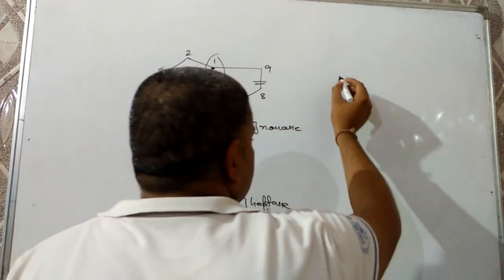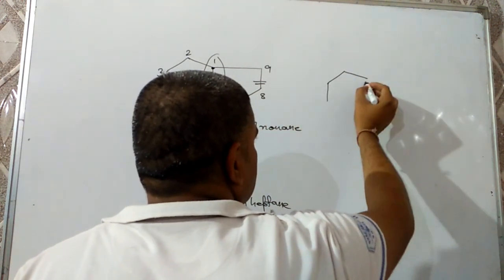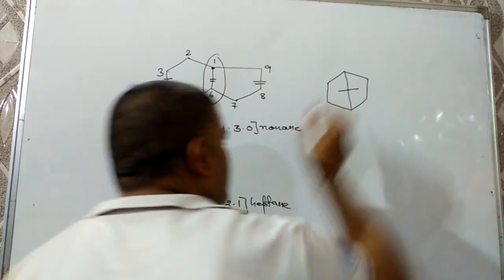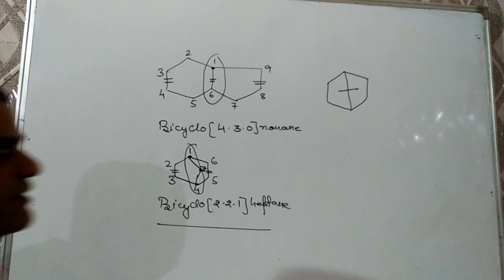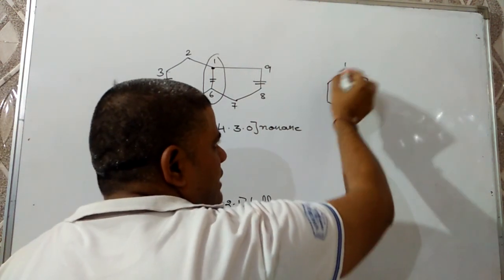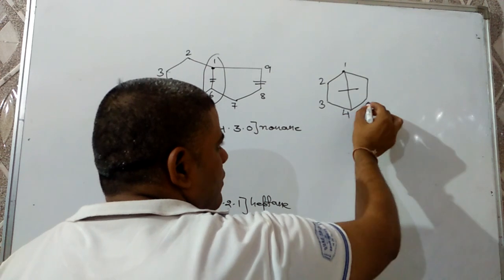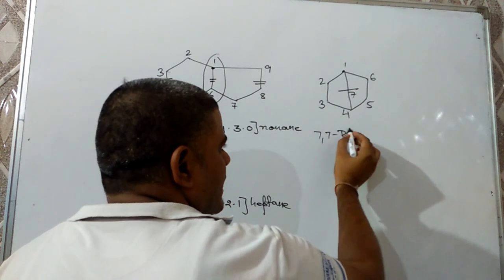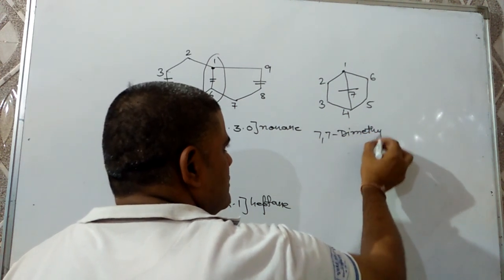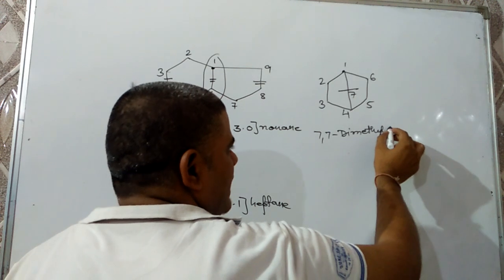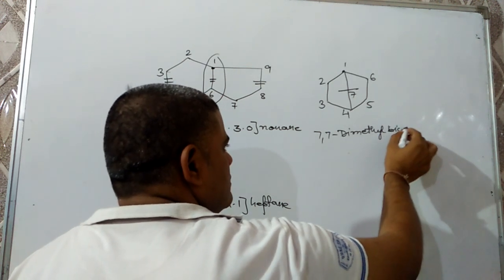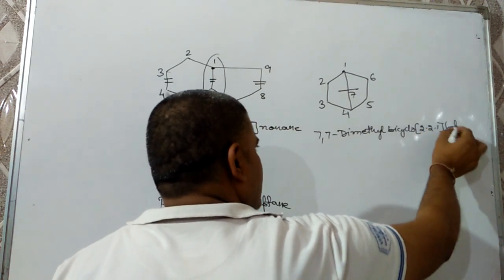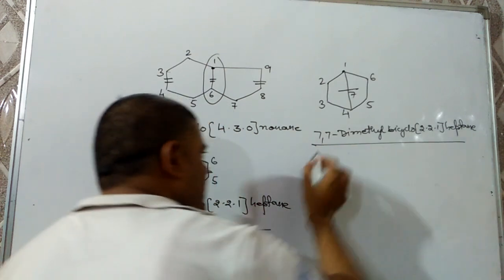Next case, there is a 6-membered cyclic ring and the structure is shown like this. Then what is the IUPAC name? The same way, we have to start from one of the bridgehead atoms: 1, 2, 3, 4, 5, 6, 7. The name will be 7,7-dimethyl bicyclo 2.2.1 heptane.